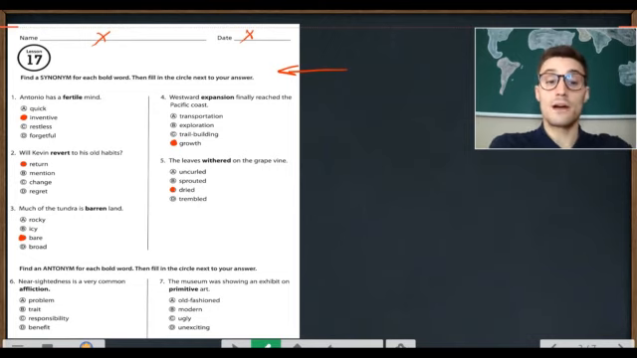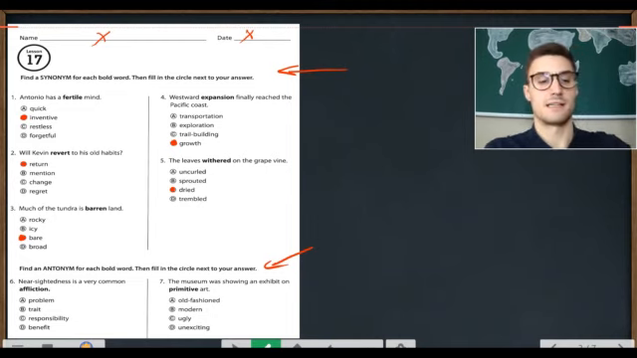Now, before we answer the next ones, let's read this instruction. Find an antonym for each bold word. Then fill in the circle next to your answer. Number 6.